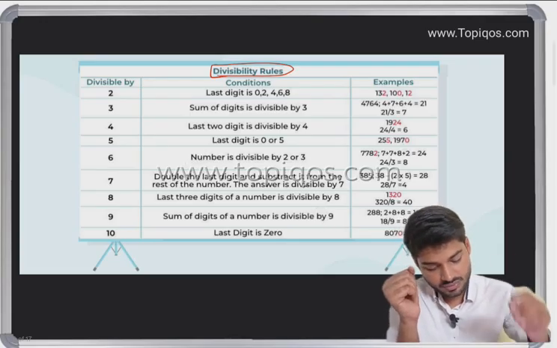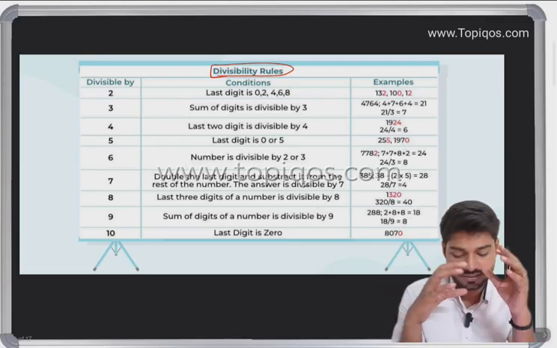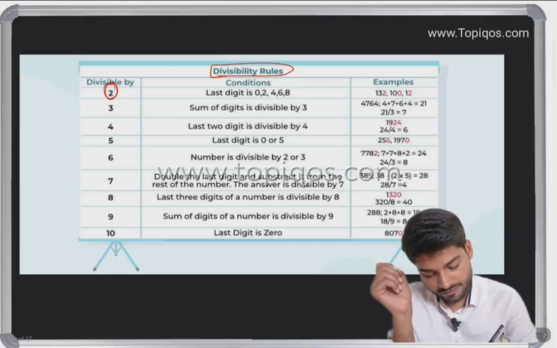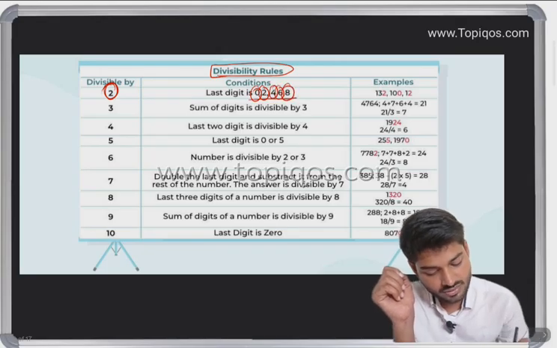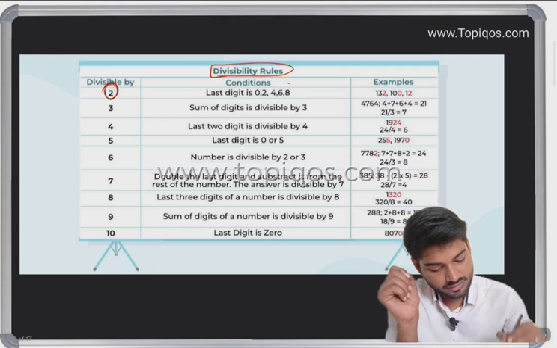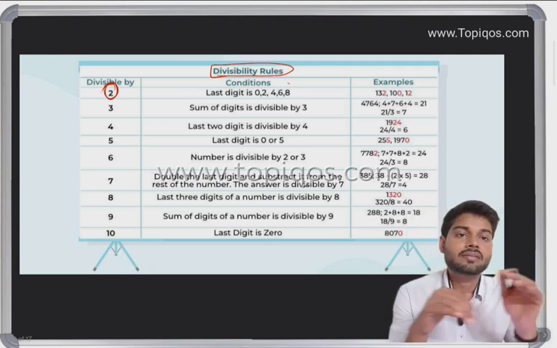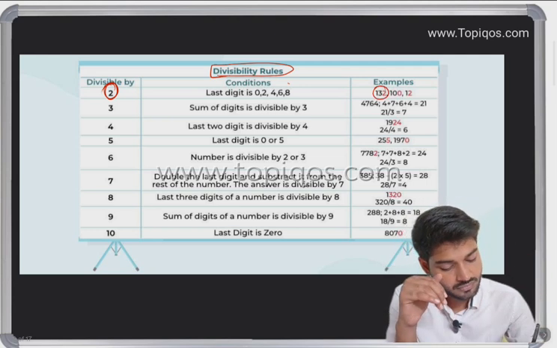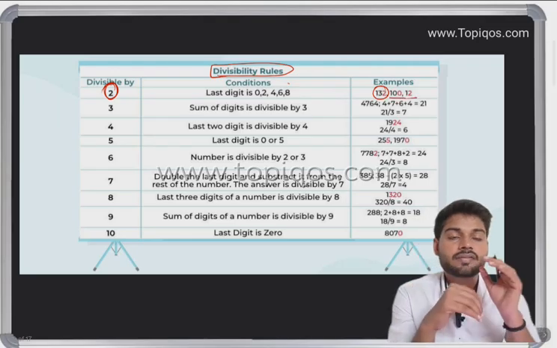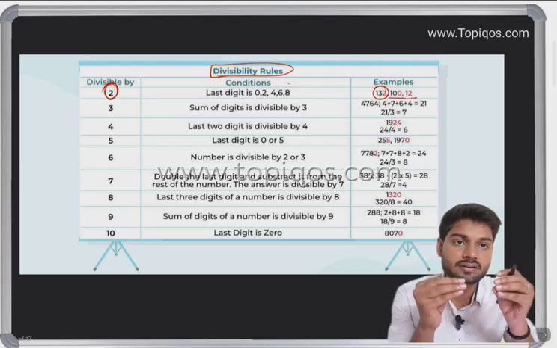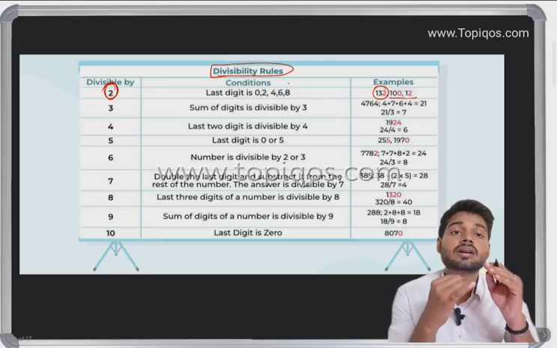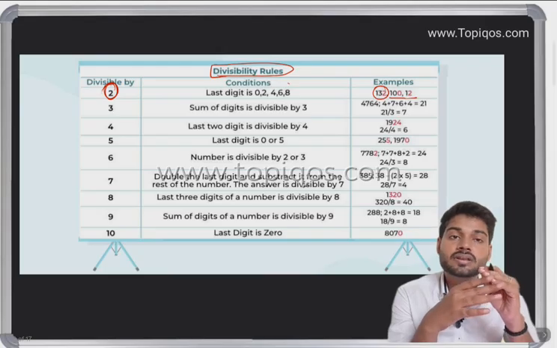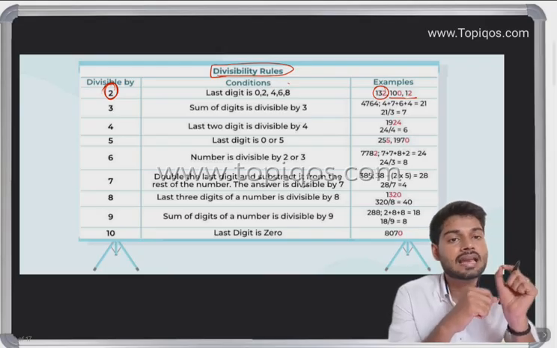So let me take you through the divisibility rules. If we consider 2, for 2 we have 0, 2, 4, 6, 8. These are the digits for which a number is divisible. If we have a number like 132, 100, or 12, whether it is a 1-digit, 2-digit, 3-digit or 4-digit number, we just have to see the last digit.